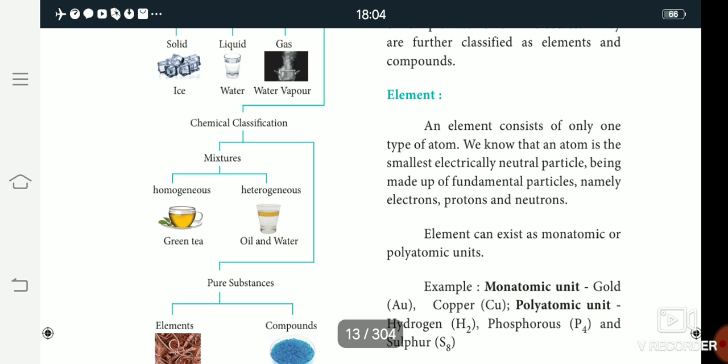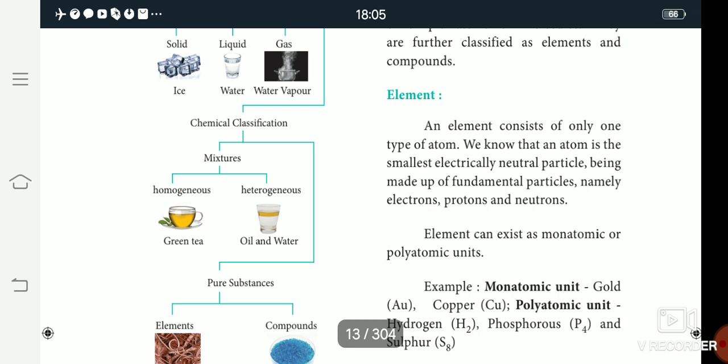Then the table column, the elements and their atomic mass values. Study all the elements and their atomic mass values. If you study the elements and their atomic mass numbers, it is useful for other calculations in the unit.